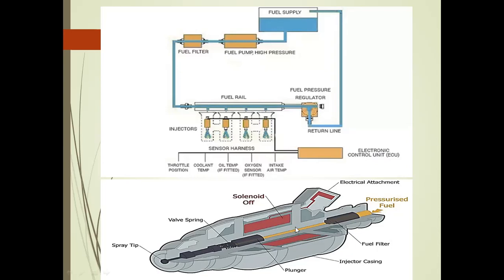From this figure we can see the cut section of the fuel injector. In the cut section there are two sections, one lower section and one upper section. The lower section has a needle spring arrangement. The upper section has an electrical arrangement, that is a solenoid valve. In the off condition the orifice is closed. In the on condition, due to the magnetic flux or induced electromagnetic force, the plunger moves upward, where the high pressure fuel is already present. When the orifice opens at the nozzle hole, the fuel sprays and the high pressure fuel enters the combustion chamber.